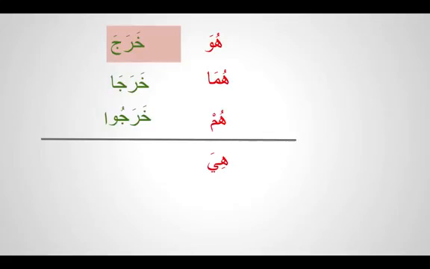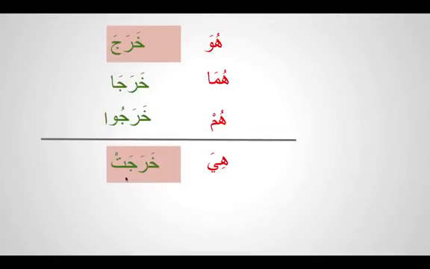So if you see this, then you know you're not talking about he, you're talking about she. So how do we write it? Kharaja, if it is without ta, it is he left, and if you see a ta with a sukun, that means you're talking about a single lady, kharajat.